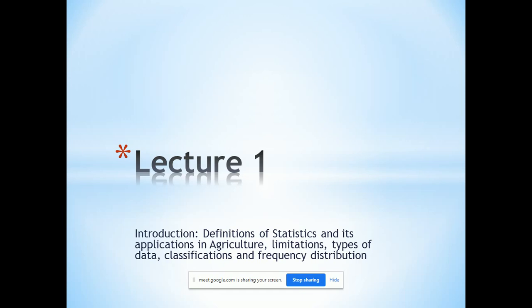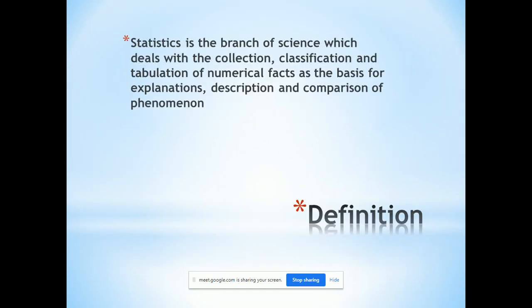Hello everyone. We will just take a quick revision of what we saw in the last lecture. We had seen what is meant by statistics, what is the definition of statistics.